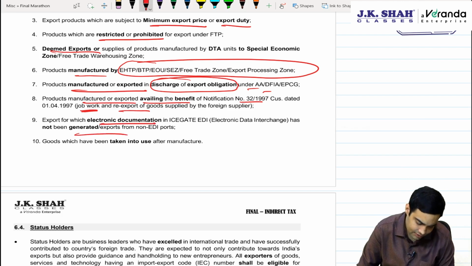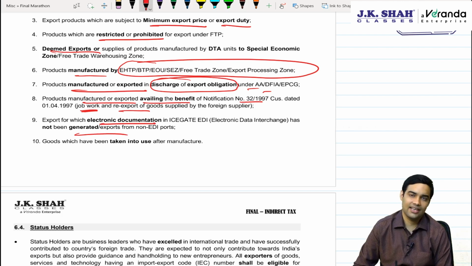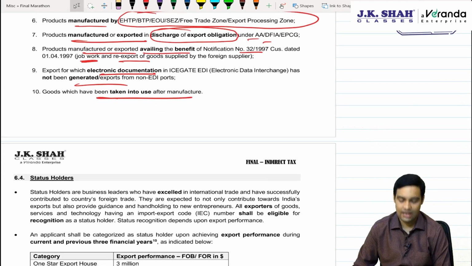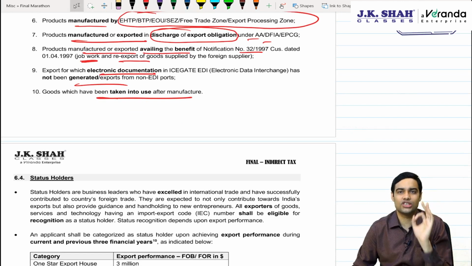Then there are some custom ports or airports where electronic data interchange is not allowed, where the EDI facility is not there. Again, RODTEP will not be available on those ports. And goods taken into use after manufacture, basically we are talking about used goods.